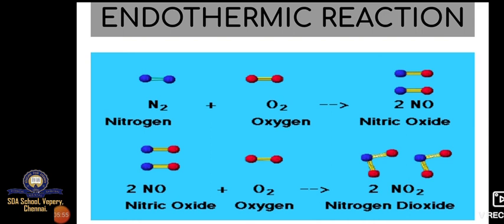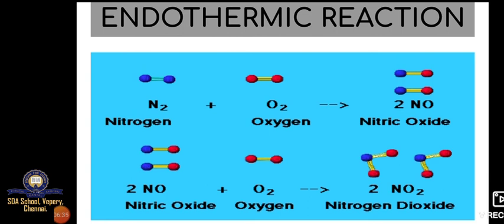When these two are reacting together, we are getting nitric oxide. This is two molecules of NO, nitric oxide, we are getting. So why is the reaction endothermic? We already know that when things need to burn, oxygen is very important. In the burning process, oxygen is helping things to burn. Here also, nitrogen is combining with oxygen. So what is happening? Burning is taking place. The nitrogen burns with the help of oxygen, then it is converted into nitric oxide.